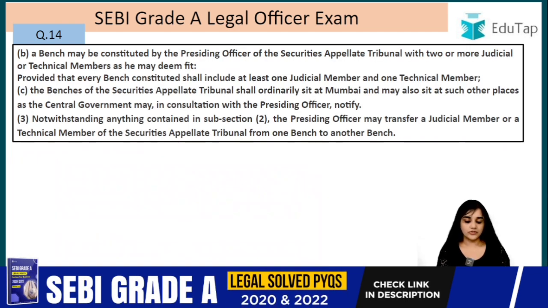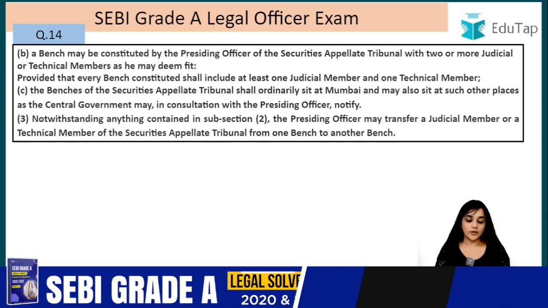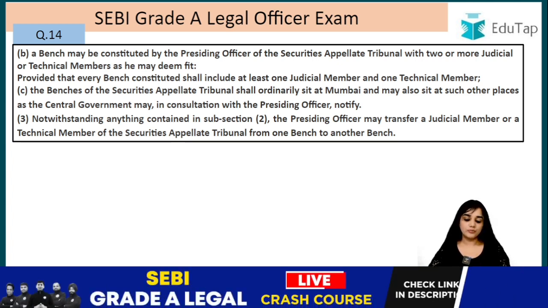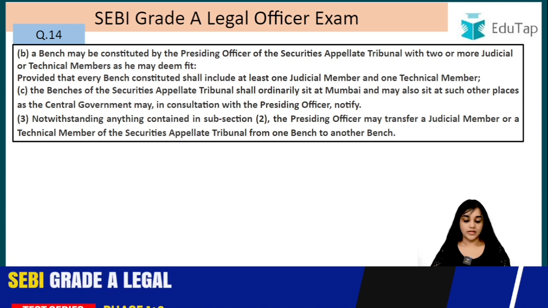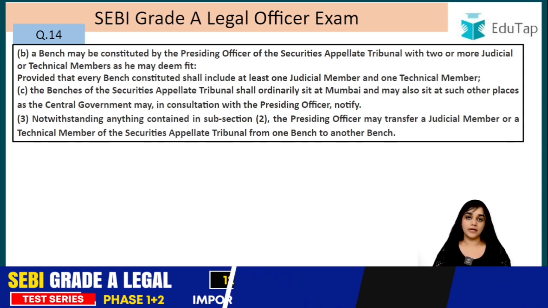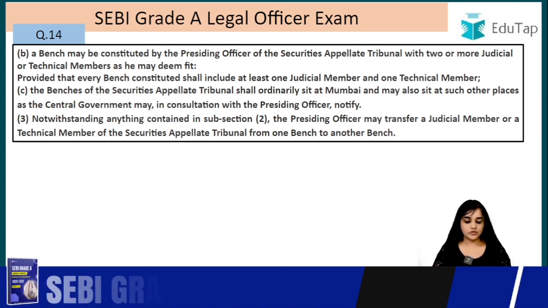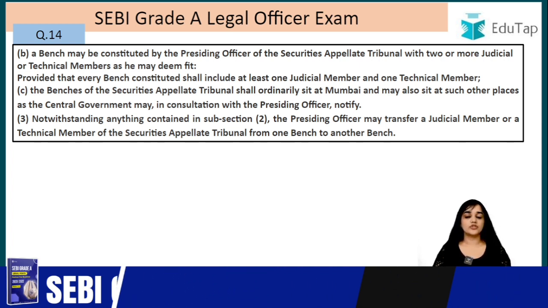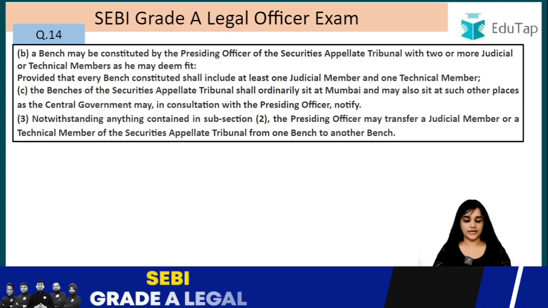A bench may be constituted by the presiding officer of the Securities Appellate Tribunal with two or more judicial or technical members as he may deem fit, provided that every bench constituted shall include at least one judicial member and one technical member. It shall have at least one judicial and at least one technical member in all cases, right?